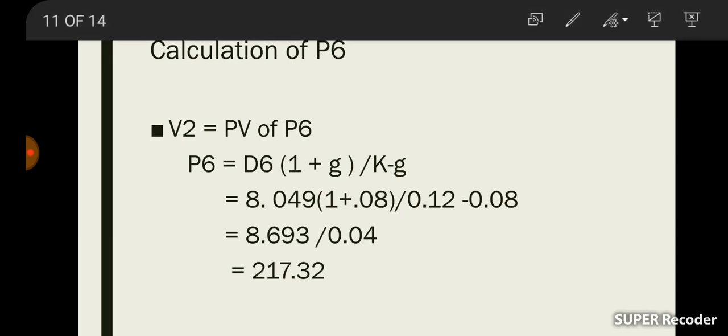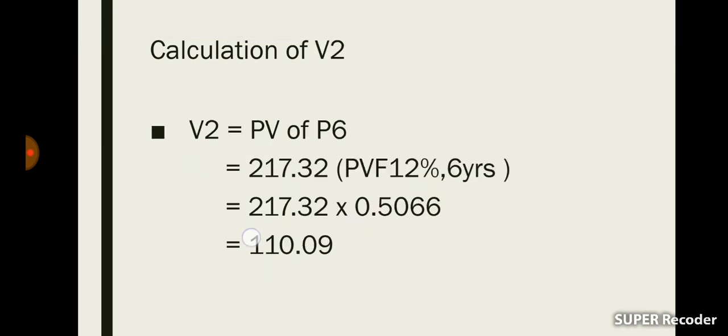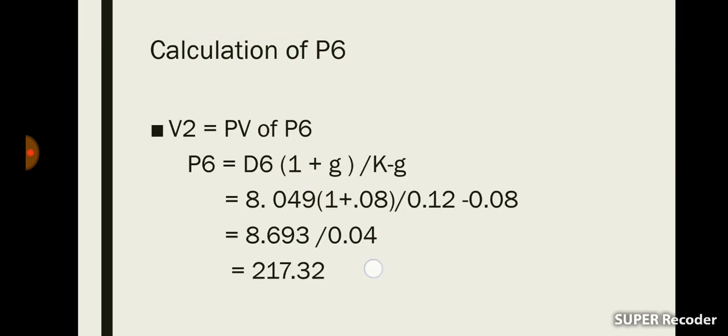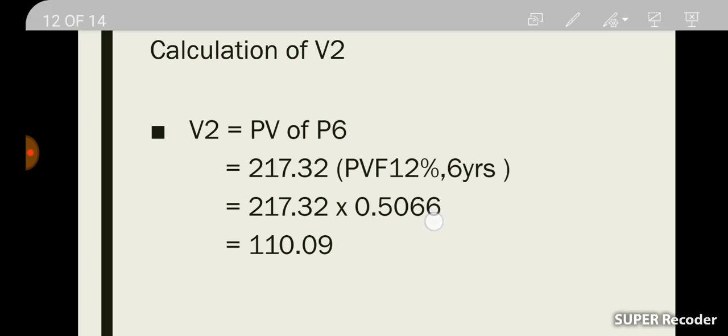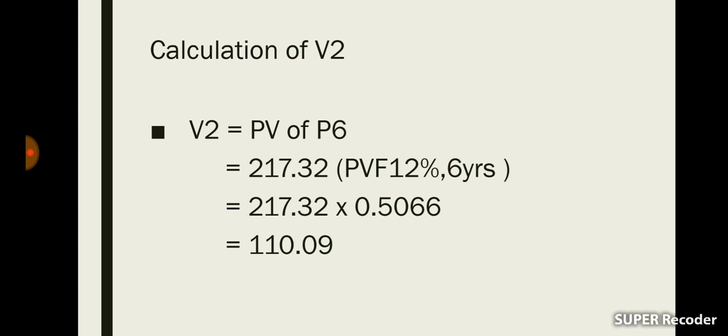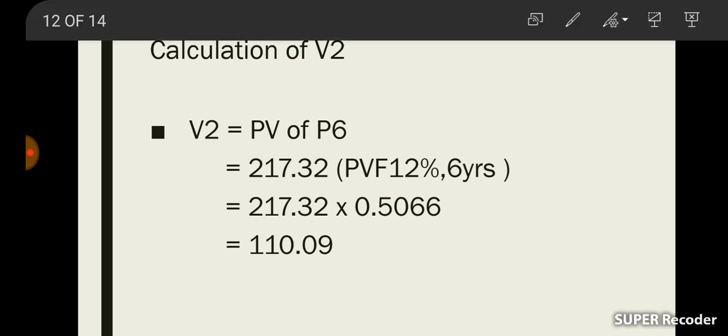The present value of P6 is equal to 217.32 into the present value factor at 12% in the 6th year. That present value factor is 0.5066. So we are multiplying 0.5066 with 217.32, then we will get 110.09 as V2. So here we have calculated V1 as well as V2.